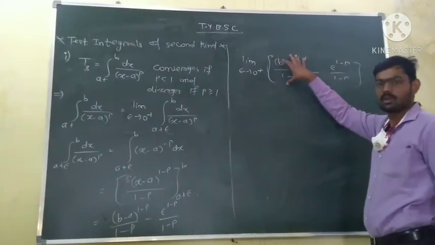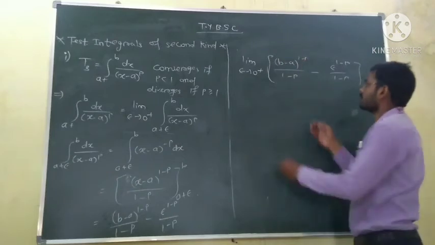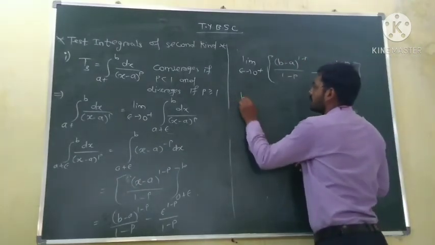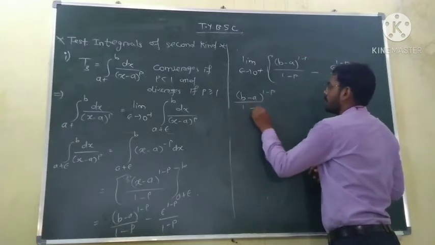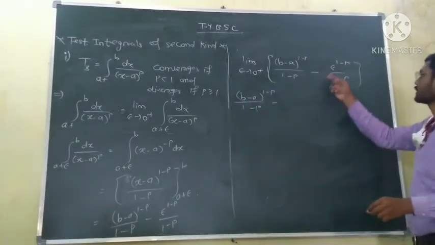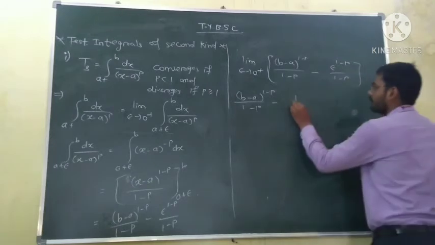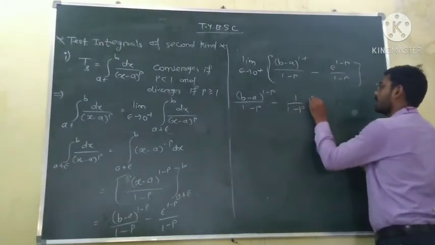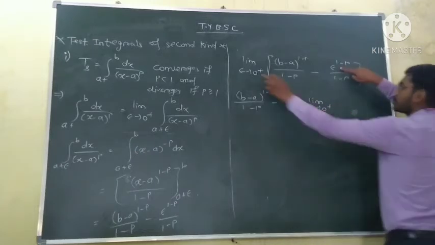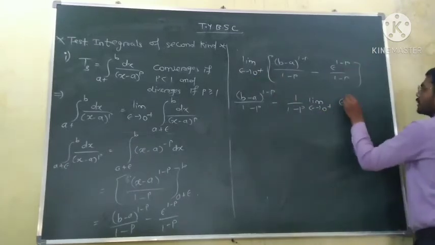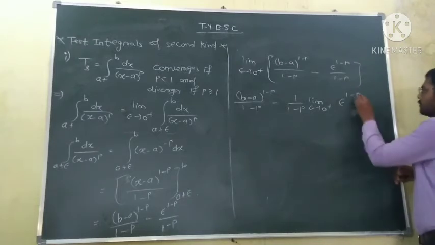So limit of this term is equal to same value. Okay. So this is equal to b minus a raised to power 1 minus p upon 1 minus p as it is, minus again 1 upon 1 minus p as it is. So limit epsilon tends to 0 plus applies to only this term, epsilon raised to power 1 minus p.